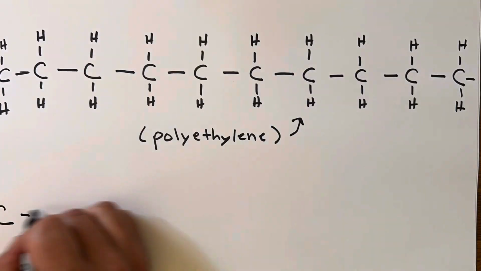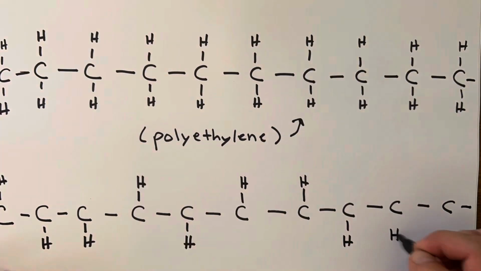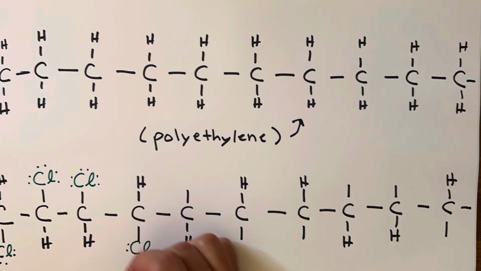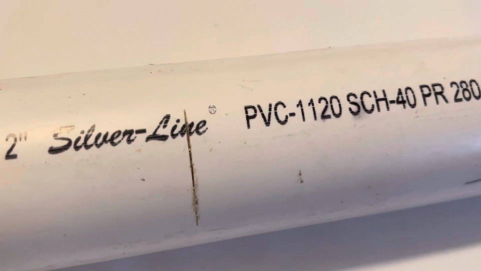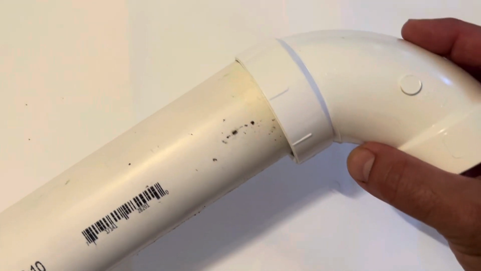However, we could make plastics more dense by swapping out some of the hydrogens with other atoms, like chlorines. Instead of polyethylene, which is just carbon and hydrogen, we might get polyvinyl chloride, or PVC, which is more dense than polyethylene. PVC is more dense than polyethylene because the chlorines have a higher mass than the hydrogens that they swapped in for. So far, we've talked only about solids, but what if the substance is a liquid or a gas?